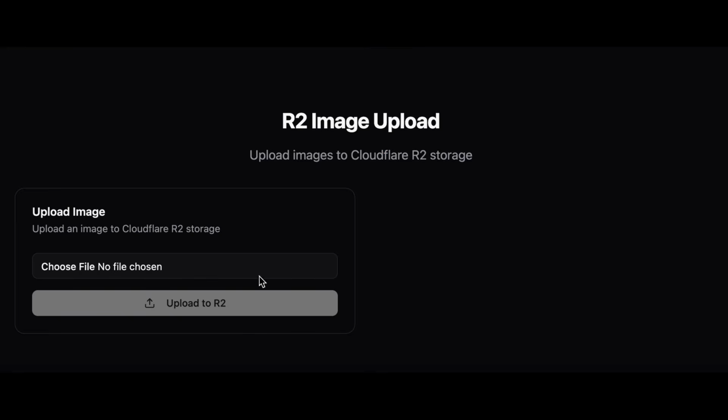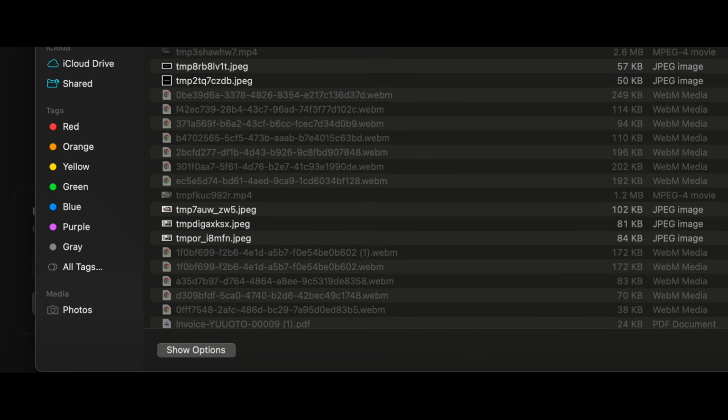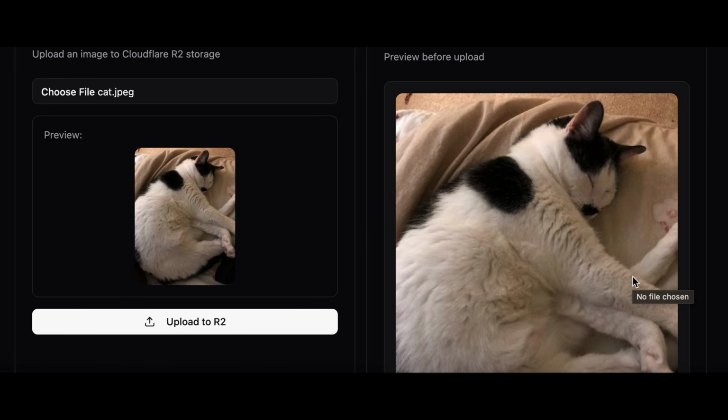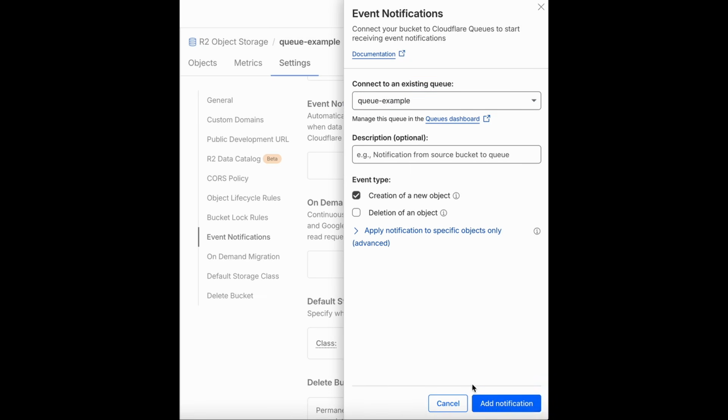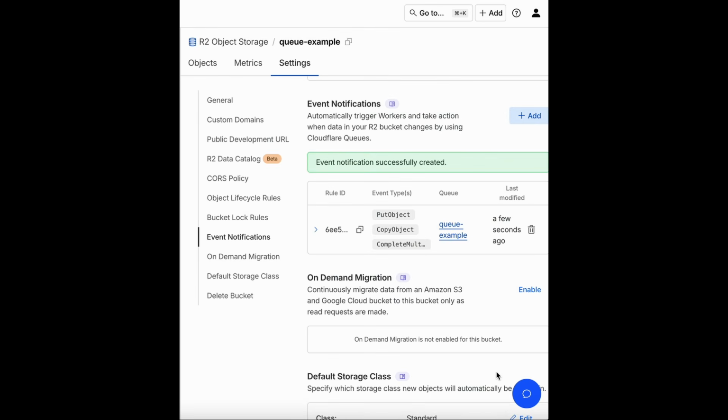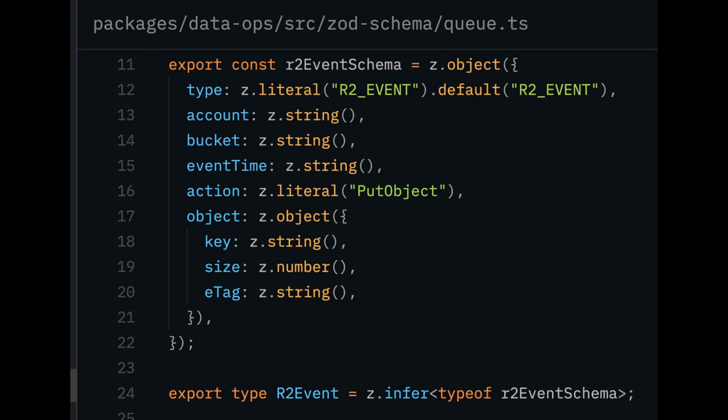In our TanStack Start application, we have a component that allows us to upload an image and then save it into Cloudflare's object storage product called R2. In R2, we are able to configure an event notification that will send an event to our queue whenever a new object is created. We can then create a Zod schema with the same shape as this event.